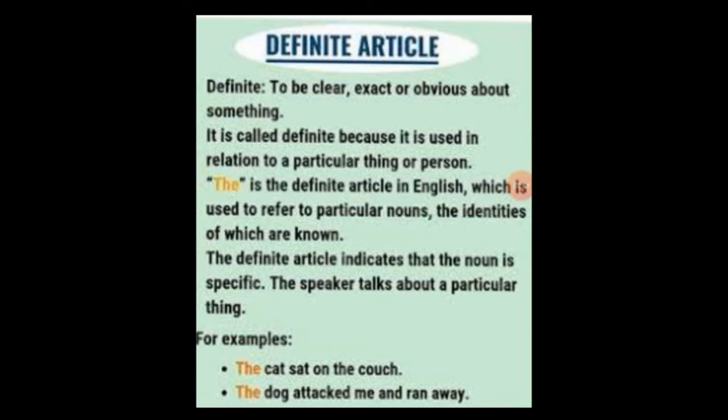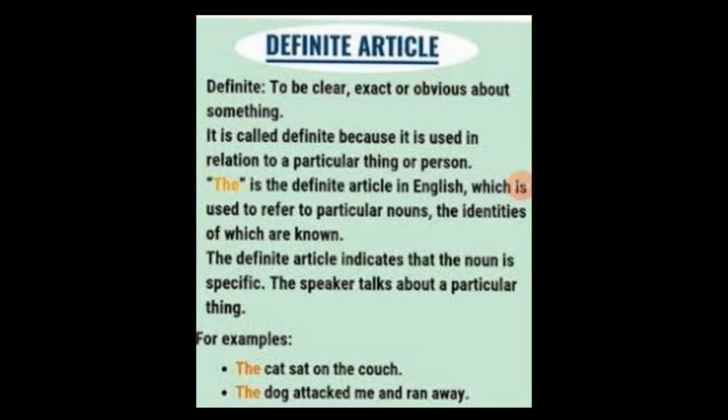Well, definite means exactly to be clear, exact or obvious about something. It is called definite. Why? Because it is used in relation to a particular thing or person. So the definite article here is "the". The is the definite article in English, which is used to refer to particular nouns, specific nouns, and we are already knowing about these nouns, that is they are identified to us before. The definite article indicates that the noun is specific, special.